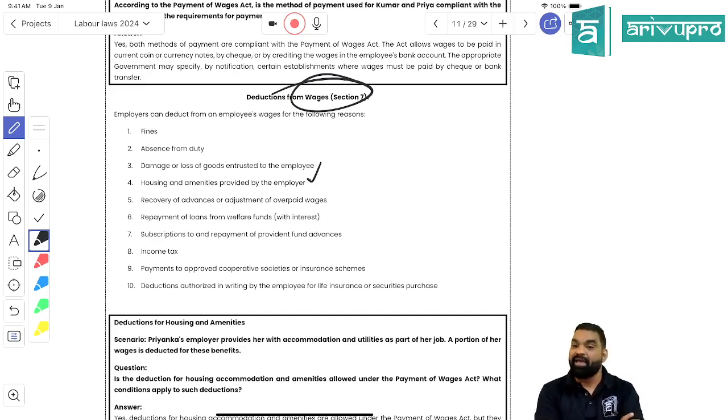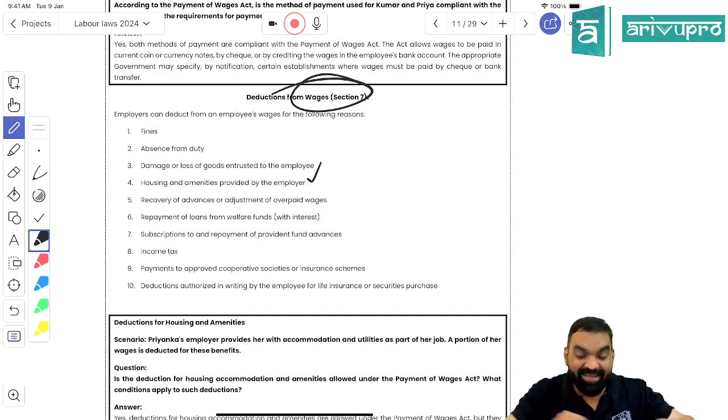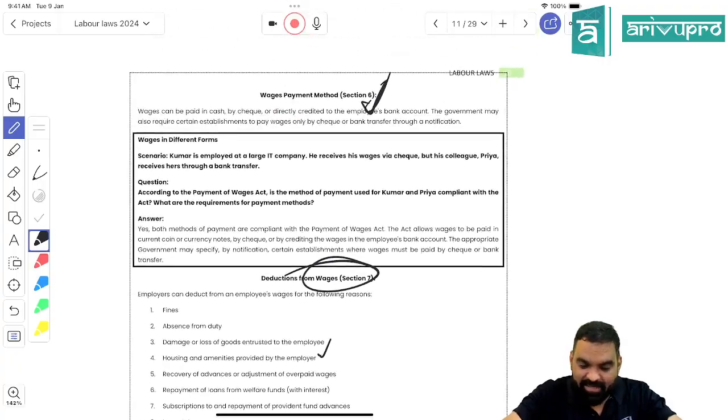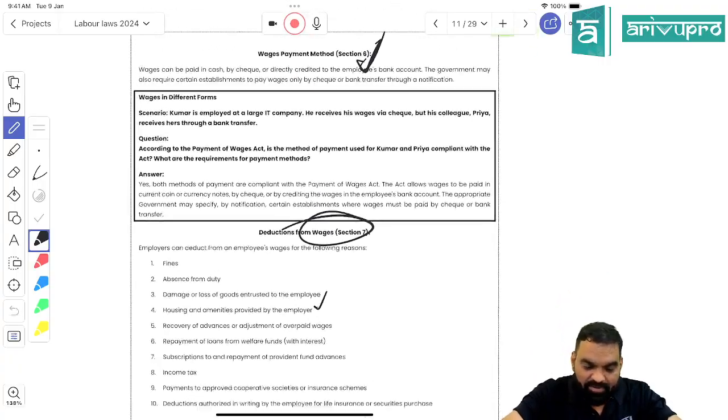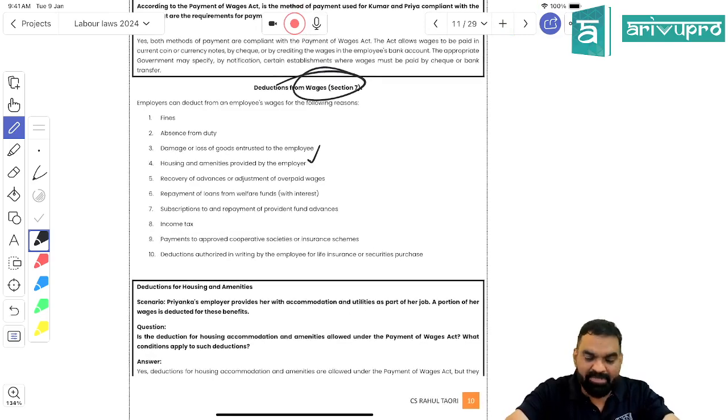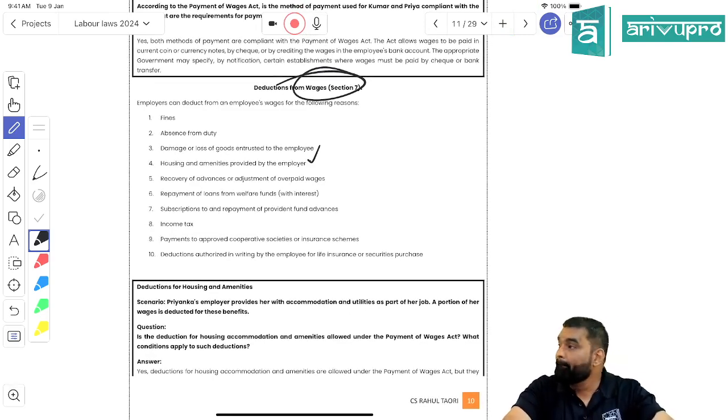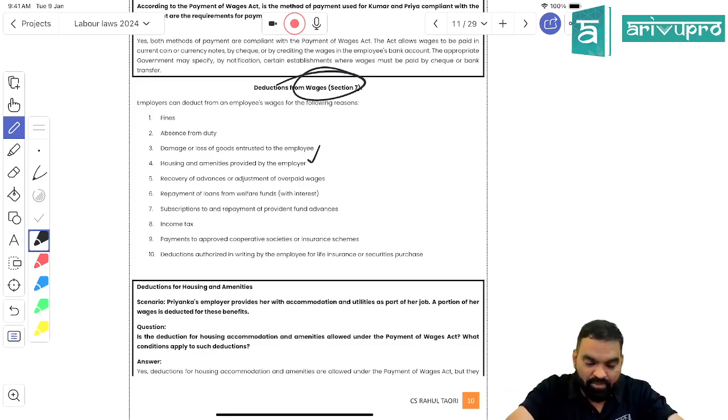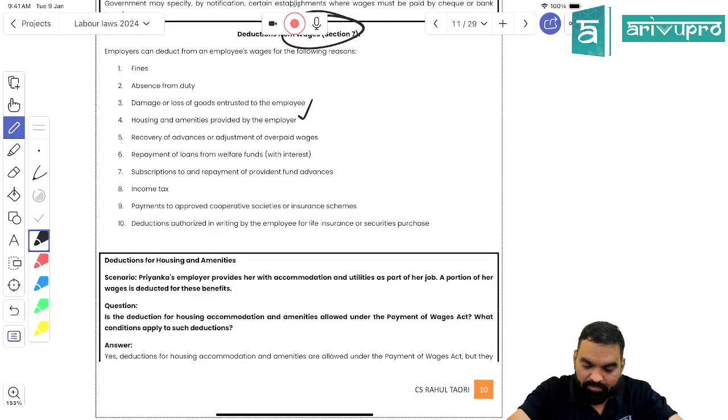Then section 6 is what? Wage can be paid in cash or it can be paid in kind. It can be paid by using checks and other digital payments, right? Right, students? And the last thing is what? Section 10, permissible deductions from wages. Got my point, students? Is it clear, online students?